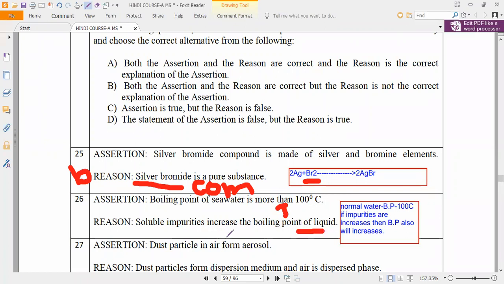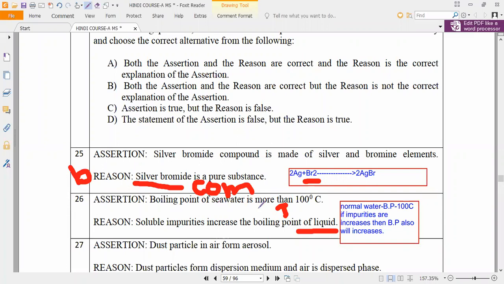Is it yes or no? Please respond. So what is the correct answer? The reason is also true, yes or no? Because of impurities only the boiling point is increasing, that is why the boiling point of seawater is also more than 100 degrees Celsius.